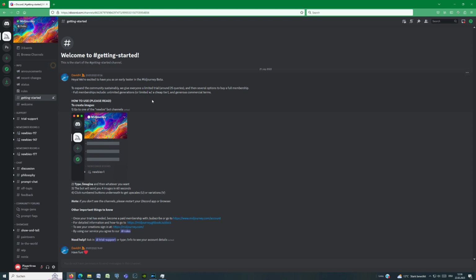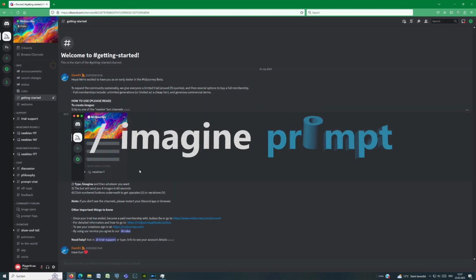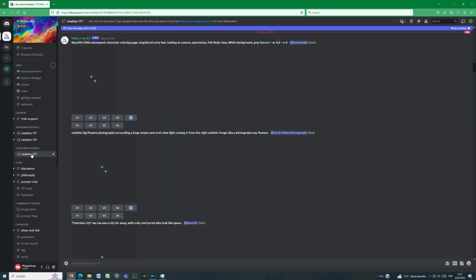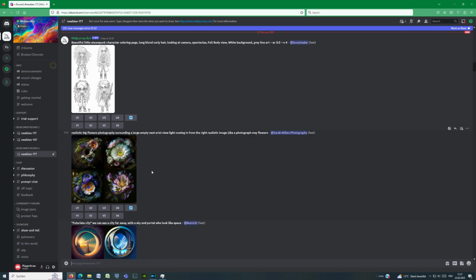To try it out, let us join one of the newbie bot channels, where we can simply type a text with a description of a picture we would like to generate. The process is simple. In a prompt, type /imagine, then press space and enter your text. The bot will send you 4 pictures in about 60 seconds. Let us join Newbies 177. You immediately see the results of queries of other members.